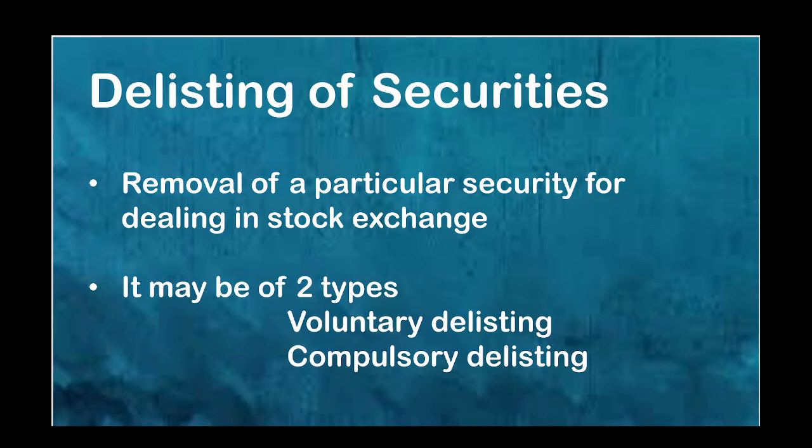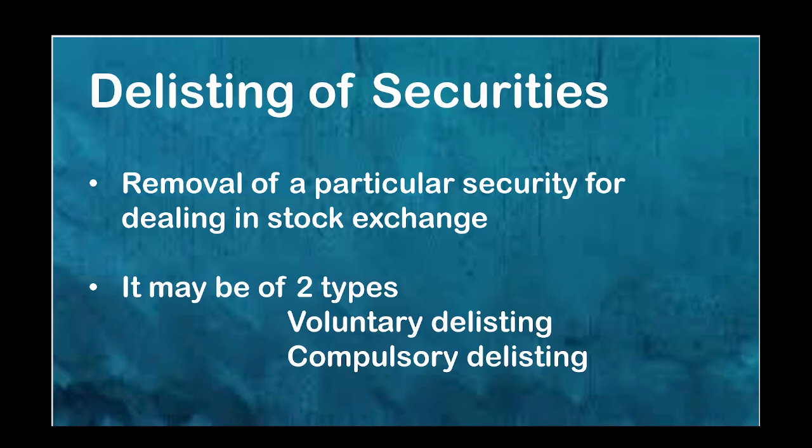Second one is delisting of security. It is a removal of a particular security of a company from the stock exchange. It may be of two types. First one is voluntary, second one is compulsory. Voluntary delisting is when the company or any person other than stock exchange delists the company, and the second one is compulsory delisting, which is done by the stock exchange.